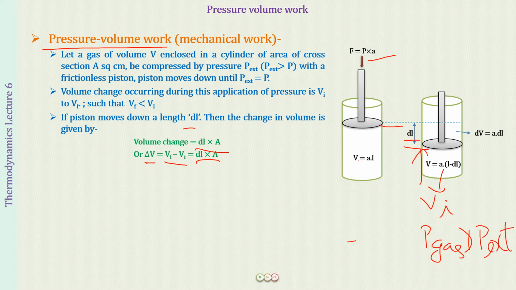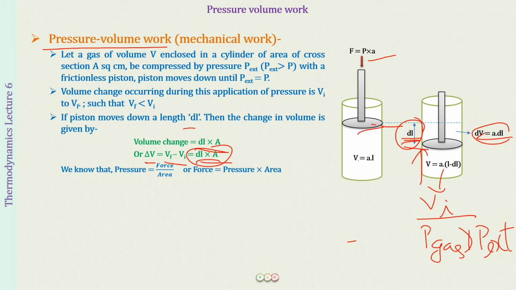Let us assume that it moves up to this position, and the change in the length is dl. Again, this into area would be equal to the change in volume. But now this will be a positive sign because the initial volume was less than the final volume. So the negative sign represents that a compression has happened, and a positive sign shows that an expansion has happened. The absolute value of the change in volume is going to be equal to dl into A. No confusion, I hope. Great.